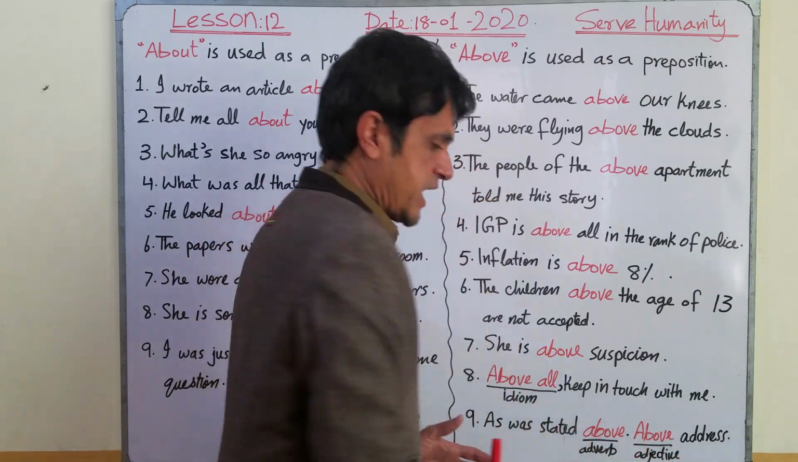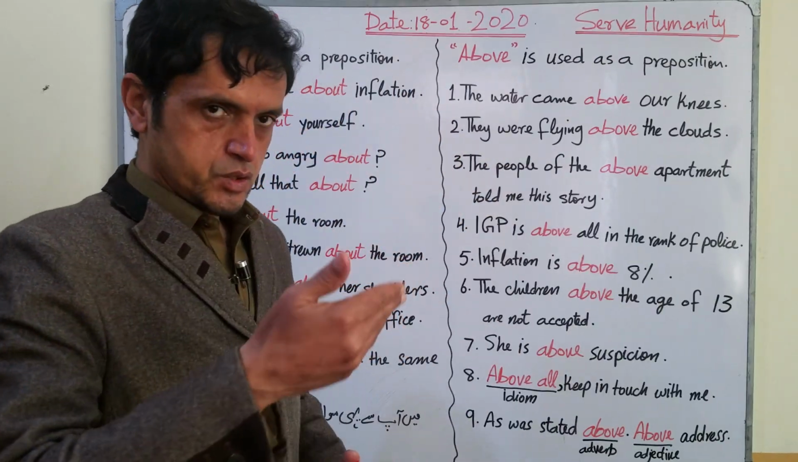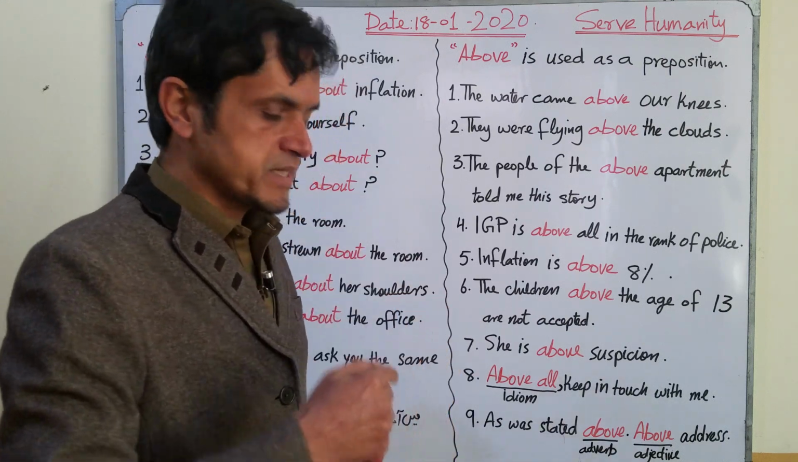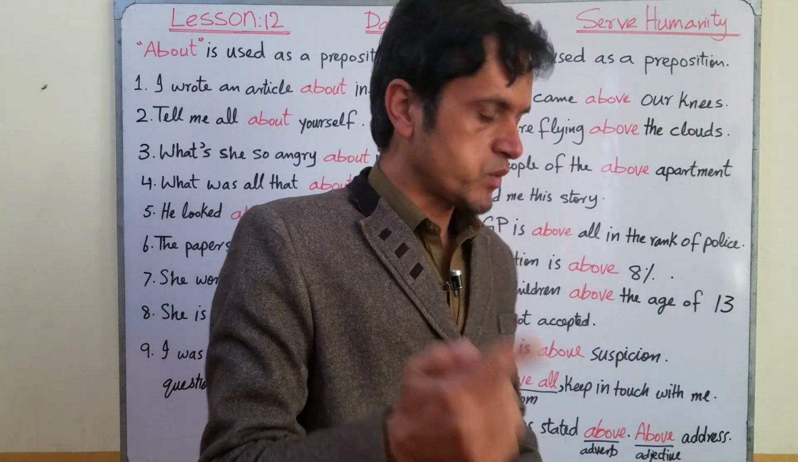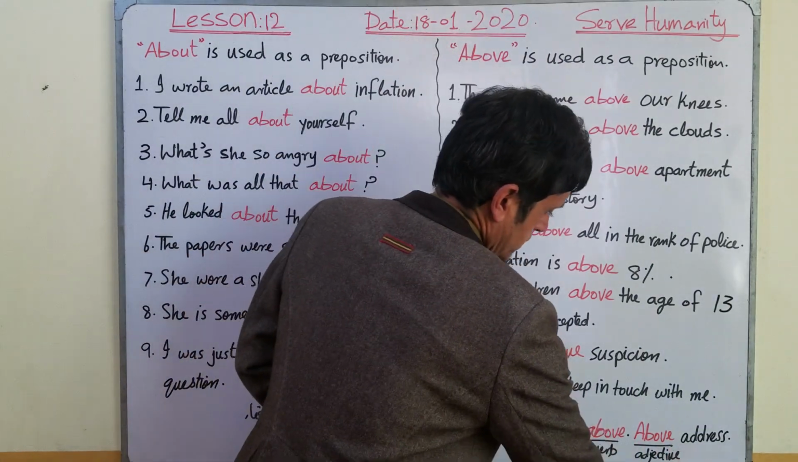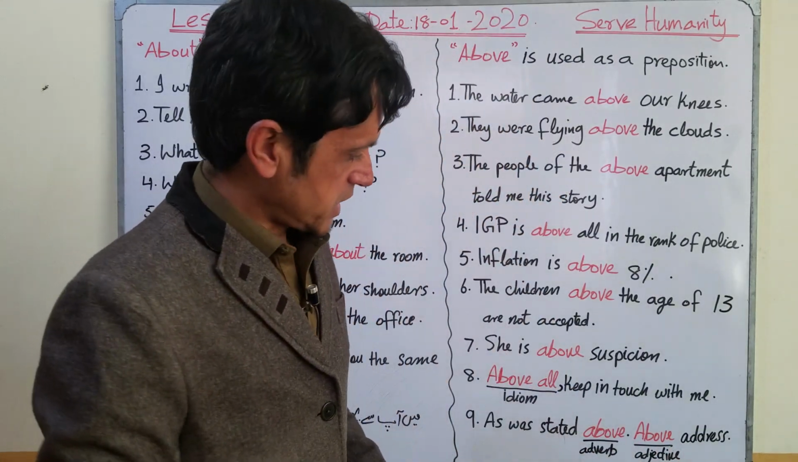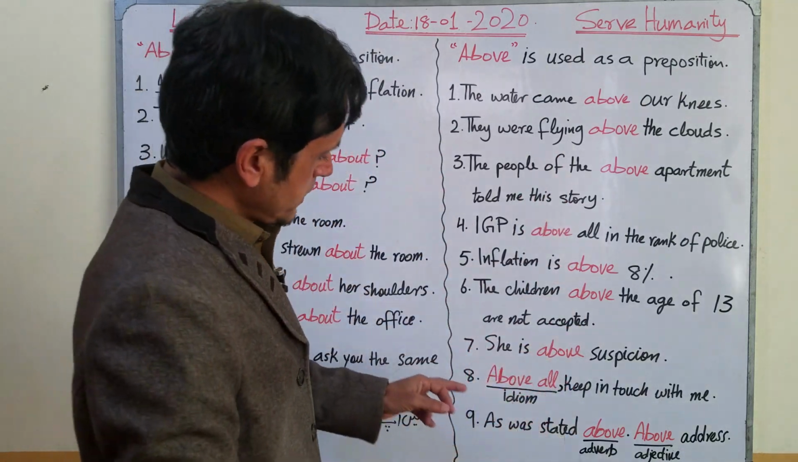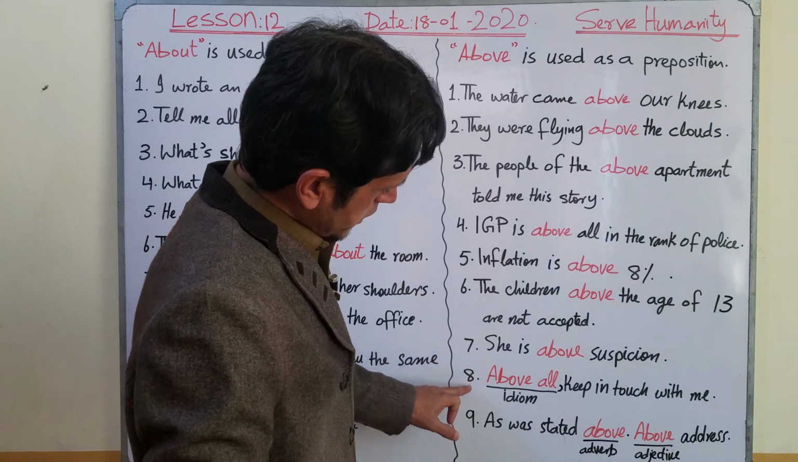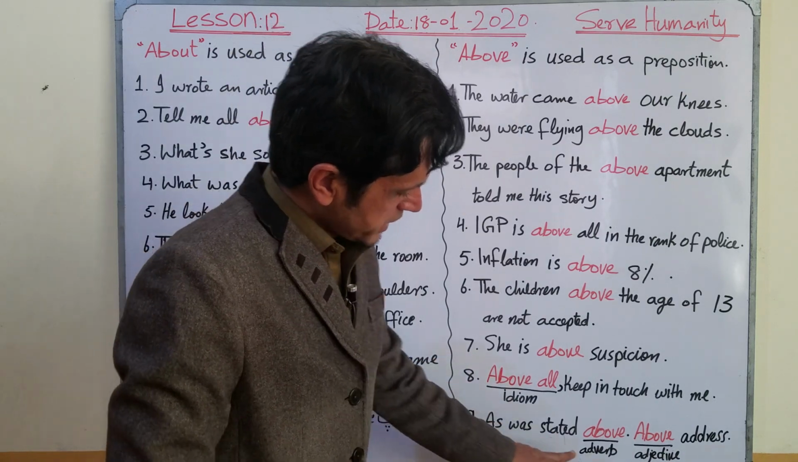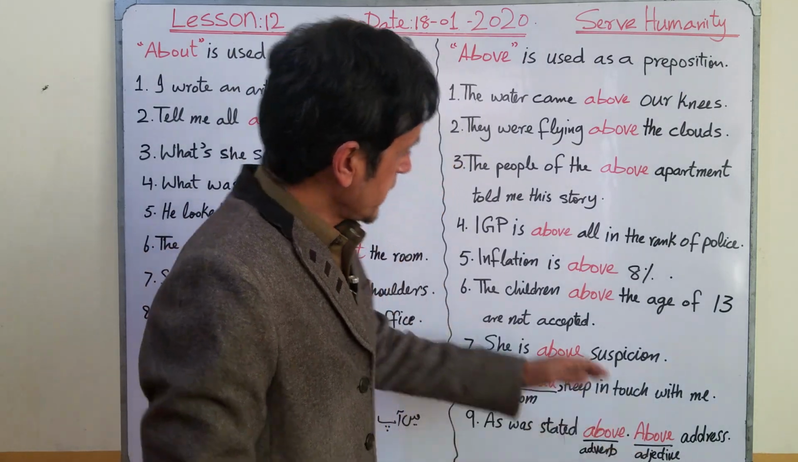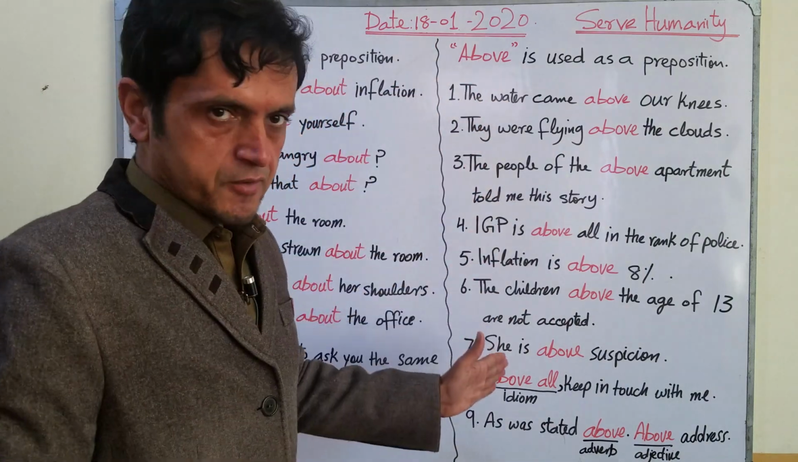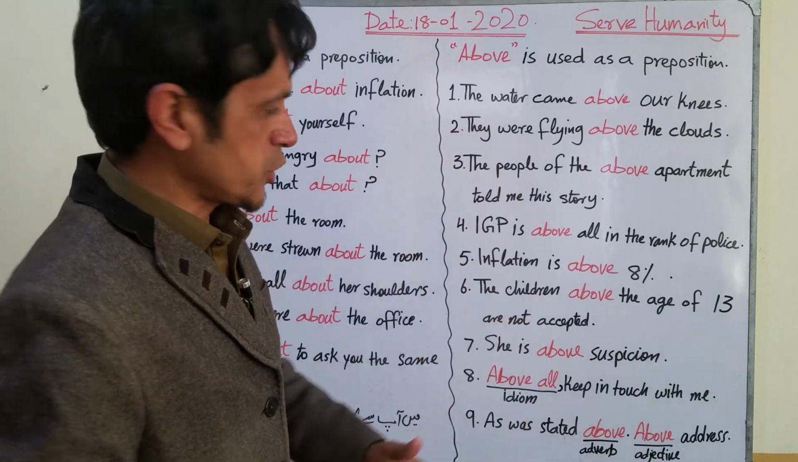And here, above address, as you might have seen somewhere: please write to us at the above address. But here, above is an adjective. So these were the uses of preposition up to this point. Here we have used above as an idiom, here as an adverb, and here as an adjective. And from 1 to 7, all these uses of above are as a preposition.